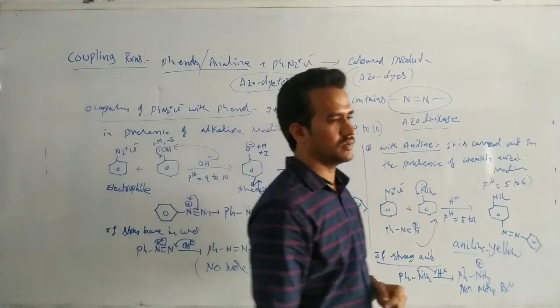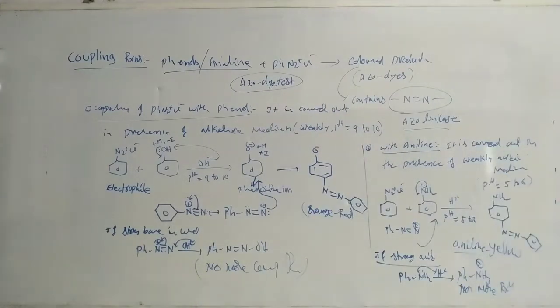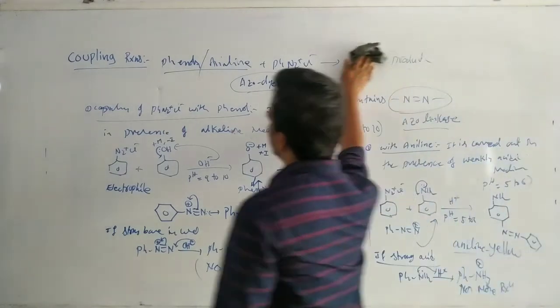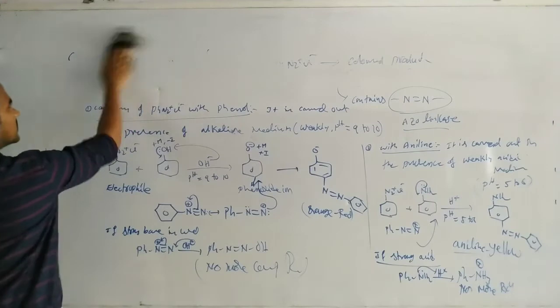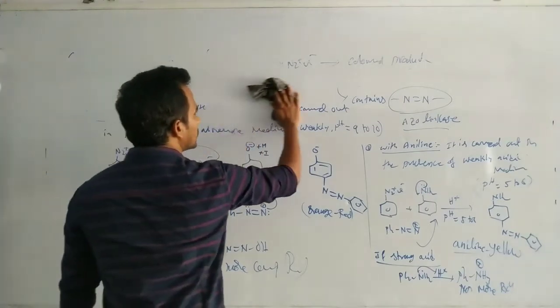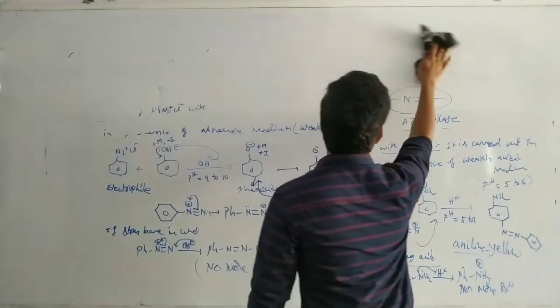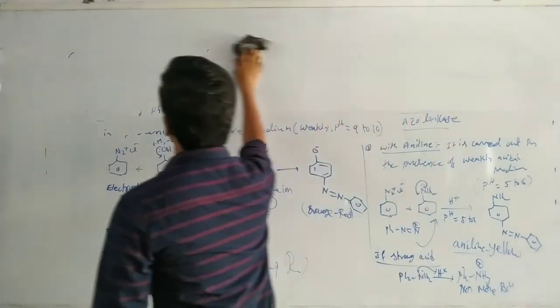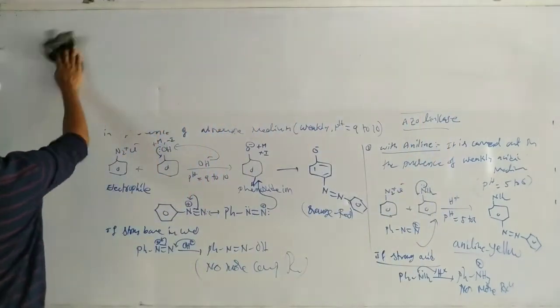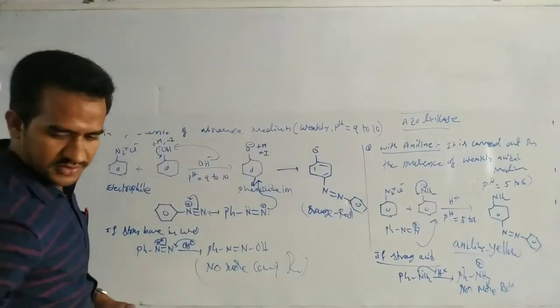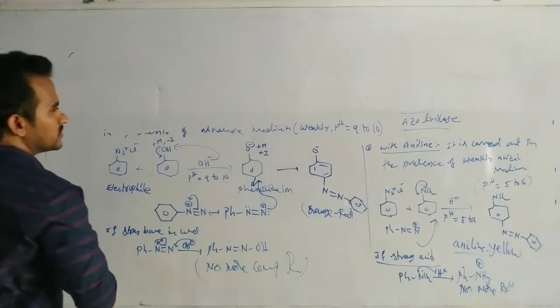So first write on this one. See this one. What is the role of this weakly acidic medium?